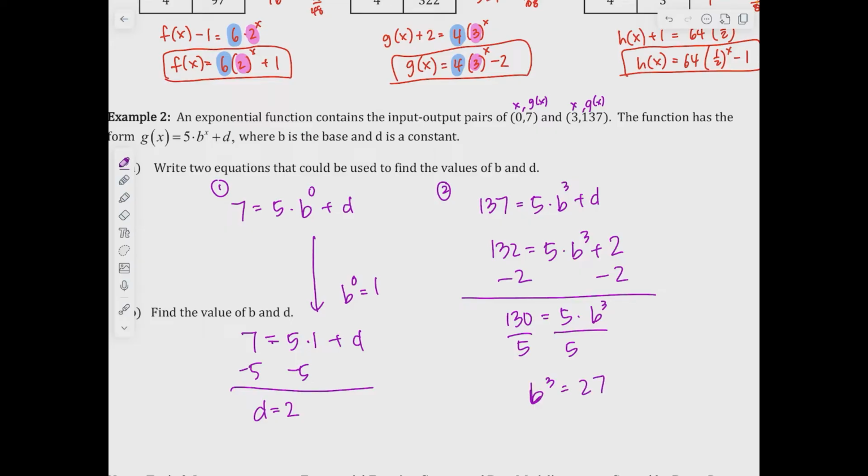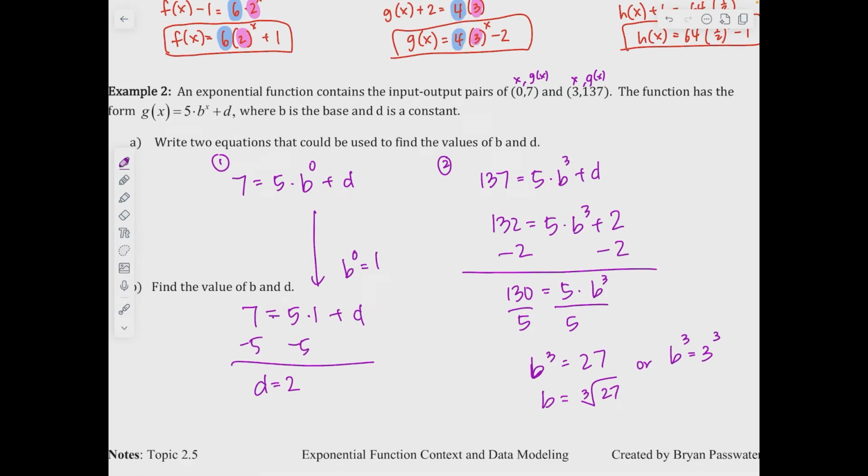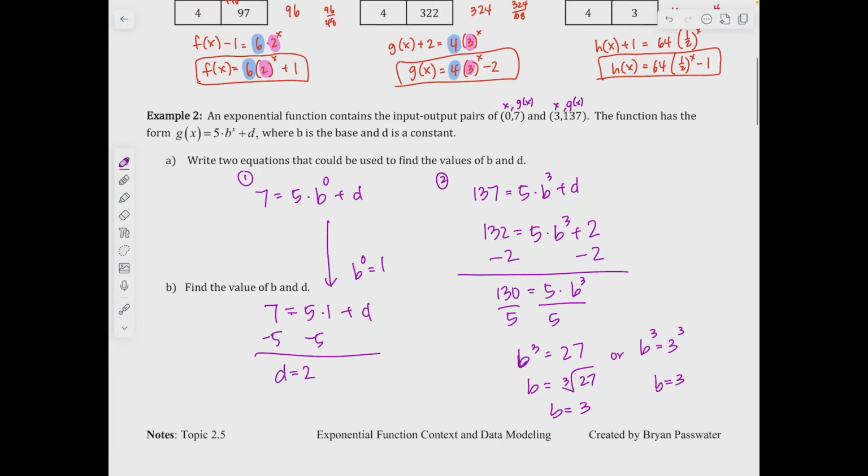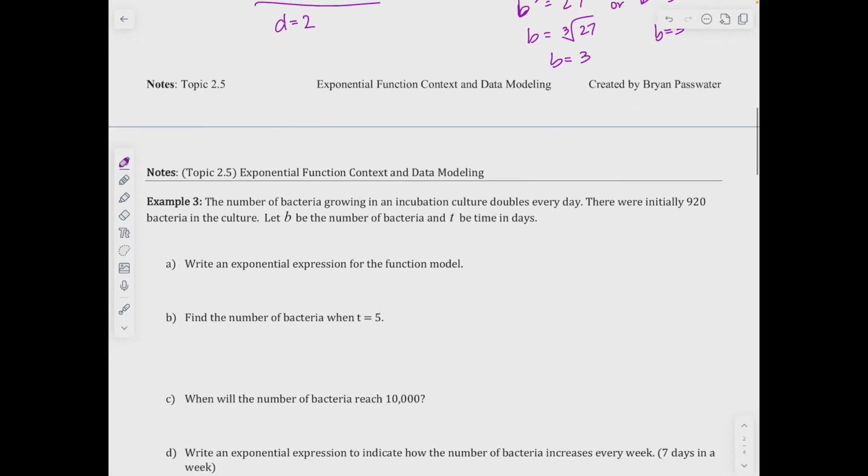And then I have 2 choices. I can either cube root it. So when I cube root it, I look at the cube root of 27. Or I can just rewrite 27 as a power of 3, which is 3 to the 3rd power. So therefore, once the exponents match, that means that b is equal to 3. Or the cube root of 27 is 3. So once I know this, I can rewrite my function. G of x is equal to 5 times 3 to the x plus 2, because I solved for b and I solved for d. Okay, turn the page.